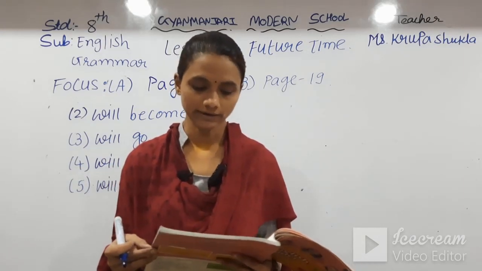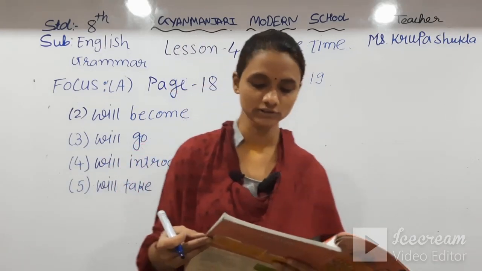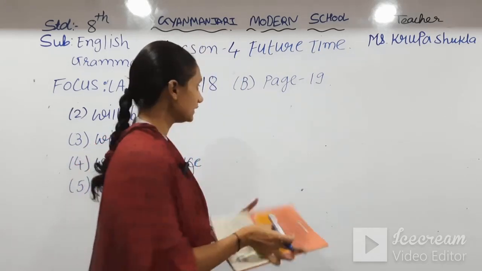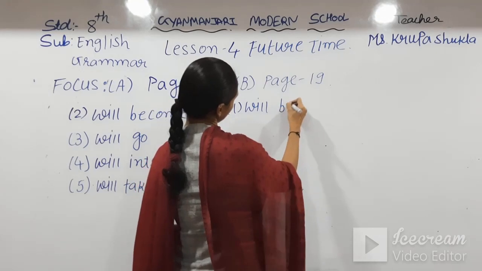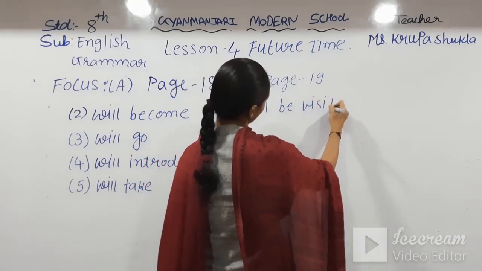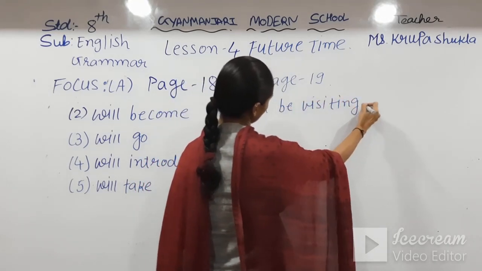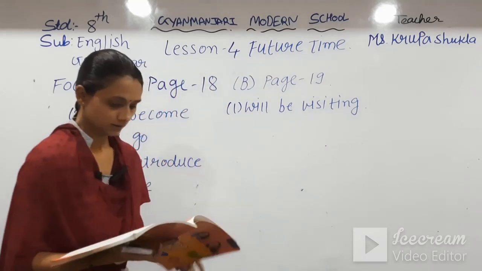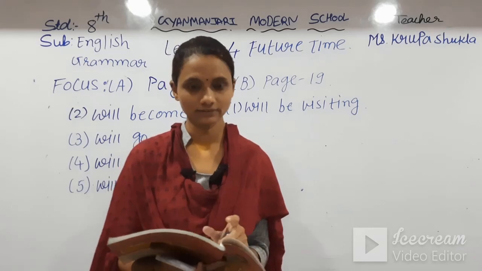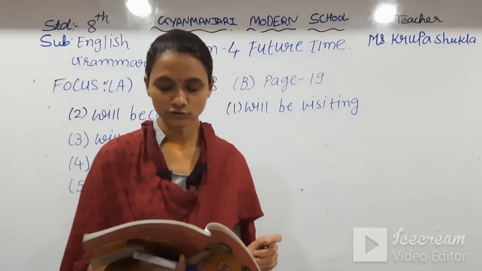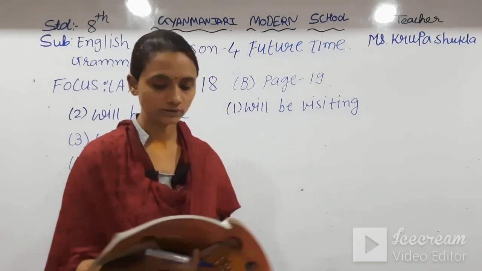During the coming holidays we blank a wildlife sanctuary. So visit is given, so will be visiting is the answer. Secondly, I planned this project work by next week. So here we have to use future continuous of complete, so will be completing.